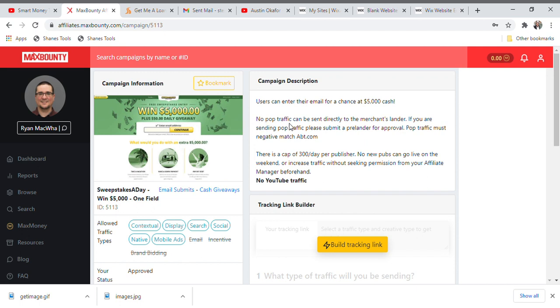Now they say no pop traffic can be sent directly to the merchant's lander. If you are sending pop traffic, please submit a pre-lander, which is this landing page that we are talking about, for approval. Pop traffic must negative match abt.com. So guys, make sure you read all this information here before you go ahead to market any CPA offer in MaxBounty, because if you fail to read and follow their instructions and you do it the wrong way, they will automatically suspend your account.